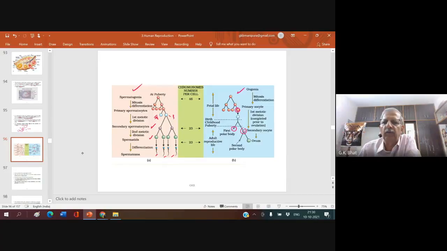The secondary oocyte divides and forms one large ovum and another small second polar body. So in human beings, does the first polar body divide and form two more polar bodies? The answer is no. So at the end of oogenesis, only one ovum is produced. At the end of spermatogenesis, four spermatozoa are produced.